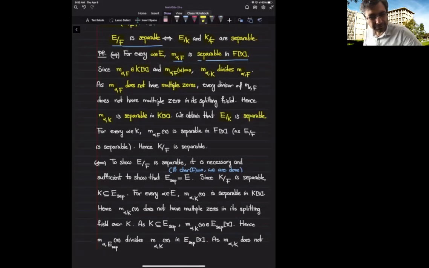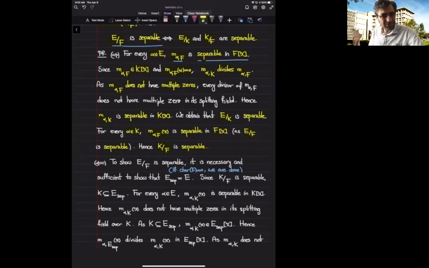Now you see that the bottom portion is actually rather immediate. If I give you alpha inside K, it is also inside E, and therefore the minimal binomial of alpha over F is separable in F bracket X, as E over F is a separable extension. So that immediately implies that K over F is separable. Okay, so we see that the bottom portion is rather immediate.